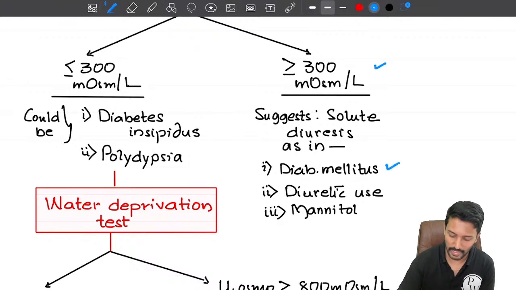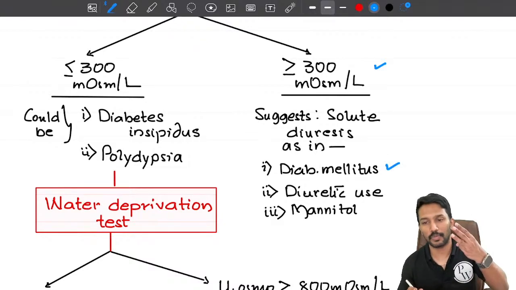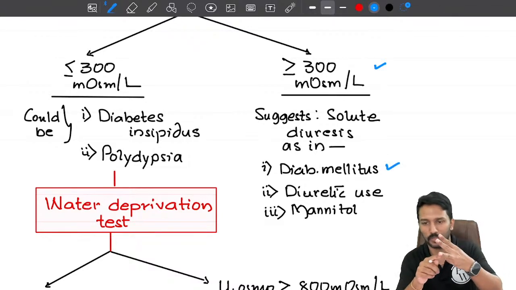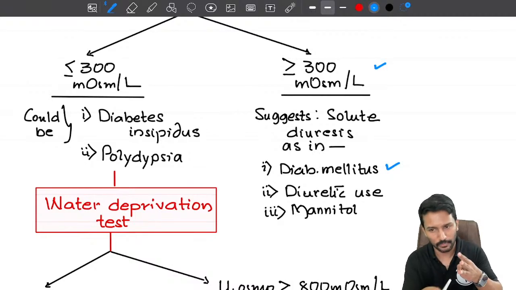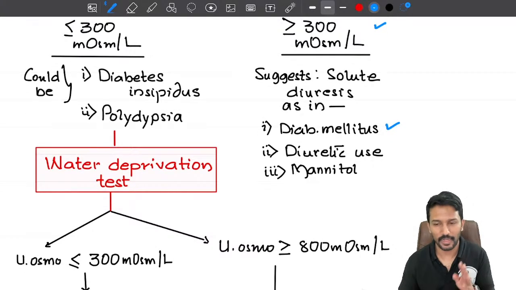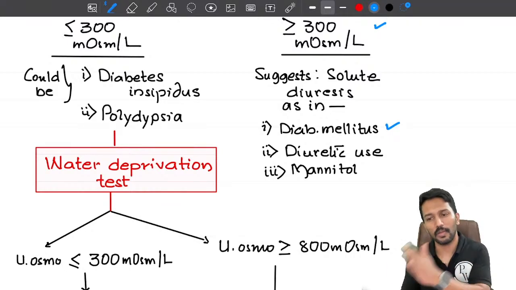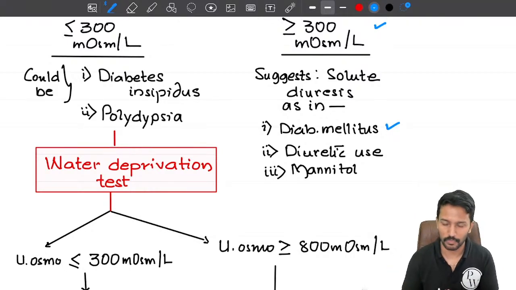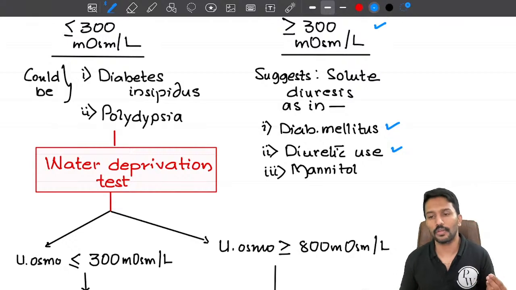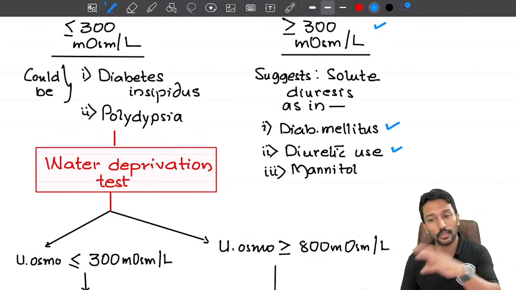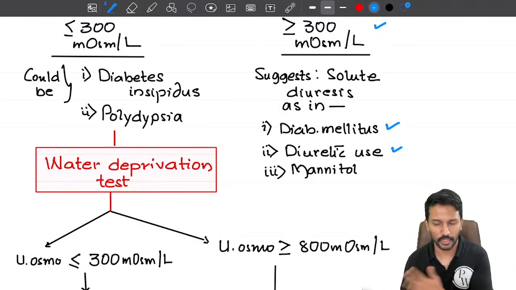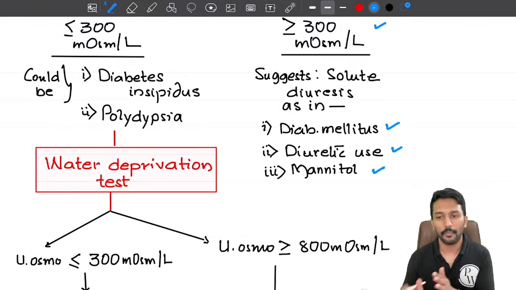It can be diabetes mellitus. Remember, diabetes mellitus has 3 P's: polyuria, polyphagia, polydipsia. So polyuria is there, polydipsia is there in diabetes. But diabetic polyuria is not difficult for us to diagnose because their urine osmolality will be high because glucose is an osmotically active substance. Now if I am giving someone Lasix, it is a diuretic. It will also make them lose a lot of urine, but along with that they will lose sodium, they will lose potassium. So their urine osmolality will be high because there is sodium and potassium. Similar is the mechanism of mannitol.